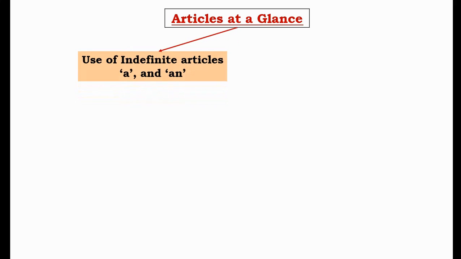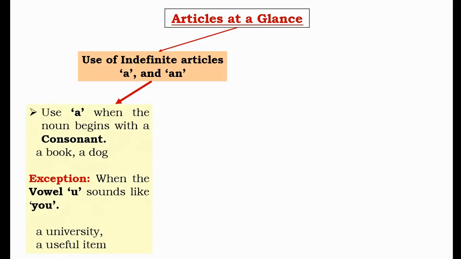Now here you can see articles at a glance, when and where to use indefinite articles a and an. For a, you can see here, use a when the noun begins with a consonant, such as a book, a dog. Exceptions when the vowel u sounds like you, such as a university, a useful item.